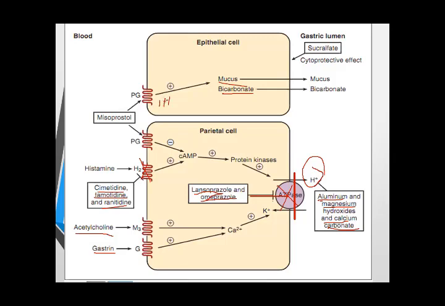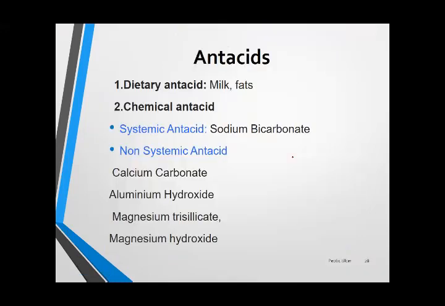If you recall the previous slide, which shows the parietal cell and the receptor of prostaglandin, then activation of this receptor decreases the release of HCl and increases the release of mucus and bicarbonate. Sucralfate and bismuth compounds form a protective lining over the mucosa of the gastrointestinal tract and protect the mucosa from injury. So this is all about the mechanism of action. Same slide. So first we come to the antacids.